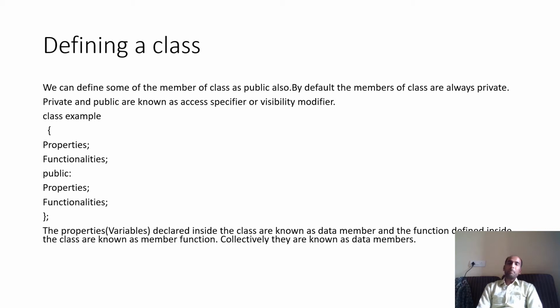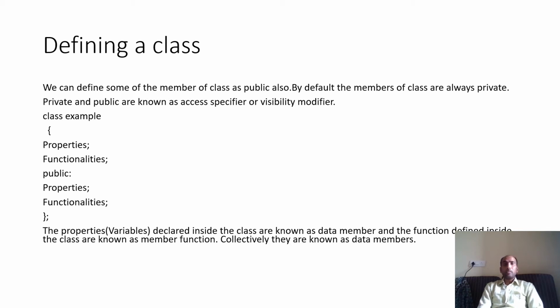The same thing happens inside the class also. Object can only access the public members, not private. Yes, public members can access private members. So within the class, private can be accessed, but outside from the class, even the object of that class cannot access the private members of the class. Object can only access public, so indirectly you are accessing. So you can see here, security has been increased.